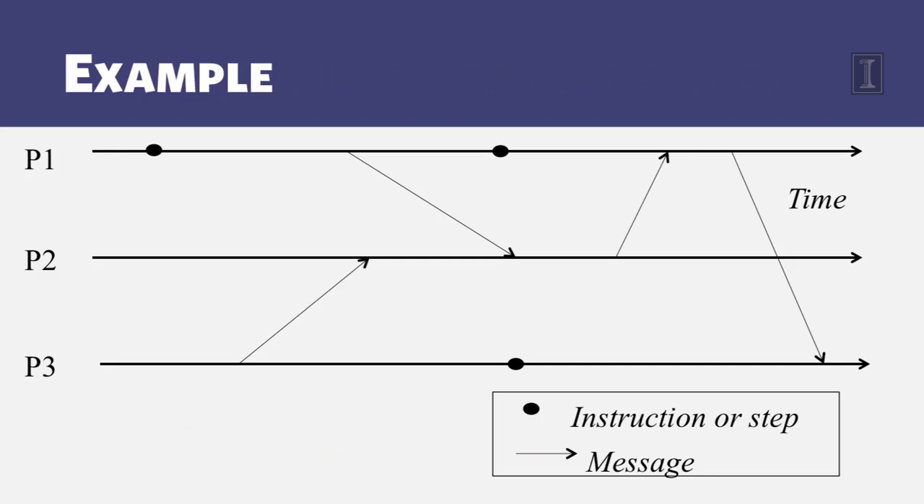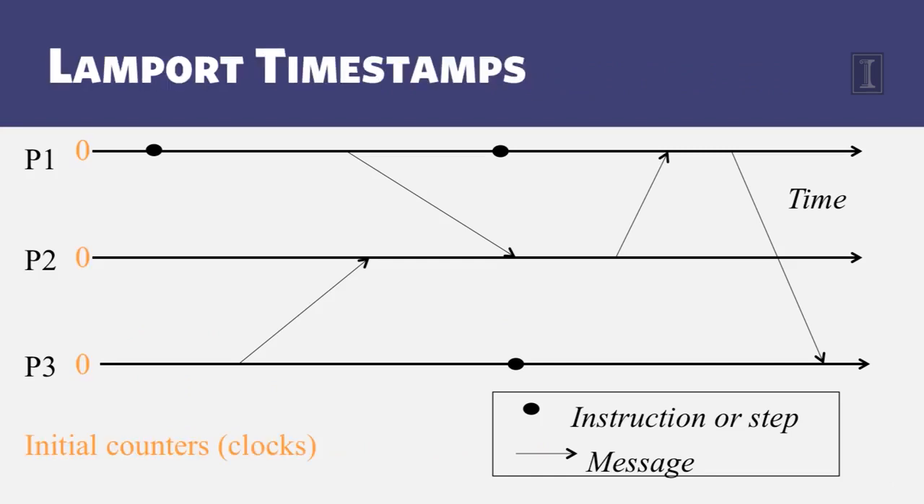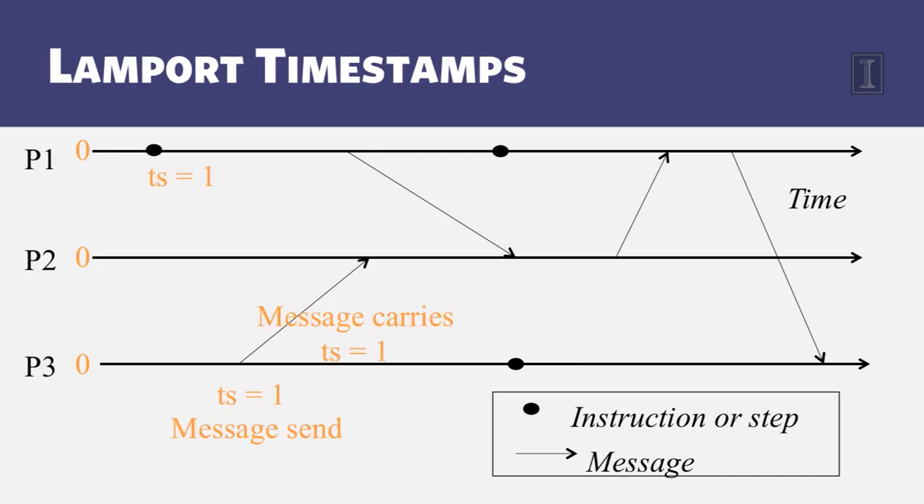So this is the same example as we had before. I have removed the event names so that it's not cluttered. Initially, all the processes start with counters, clocks, initialized to 0. Then process P1 executes a step. It increments its local clock and assigns it a timestamp of 1. P3 at the same time sends a message. Again, it increments its local clock to 1. It assigns this as the send event timestamp, and the message also carries this timestamp value of 1.